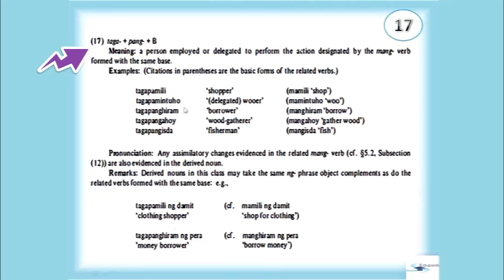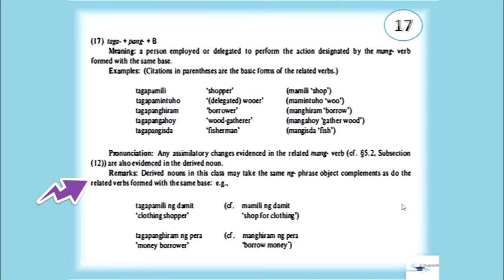Tagapamintuho, delegated suitor. Mamintuho, woo. Tagapanghiram, borrower. Manghiram, borrow. Tagapangahoy, wood gatherer. Mangahoy, gather wood. Tagapangisda, fisherman. Mangisda, fish. Any assimilatory changes evident in the related mang verb are also evident in the derived noun.